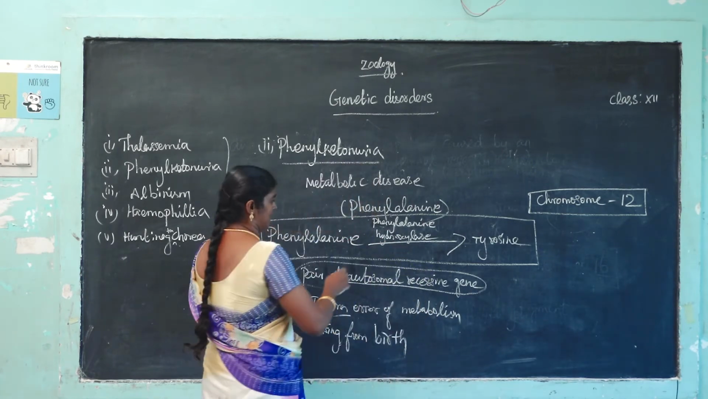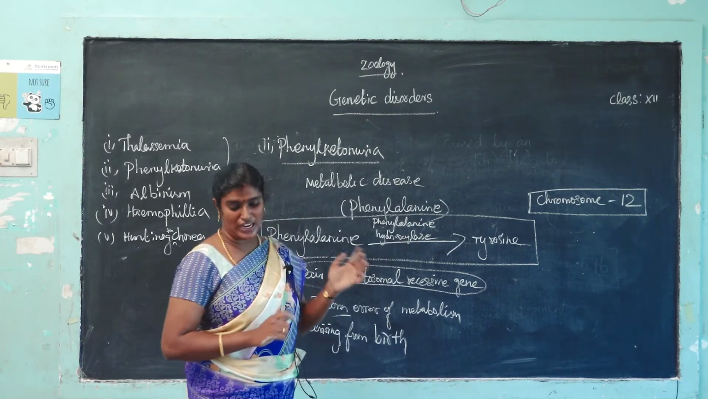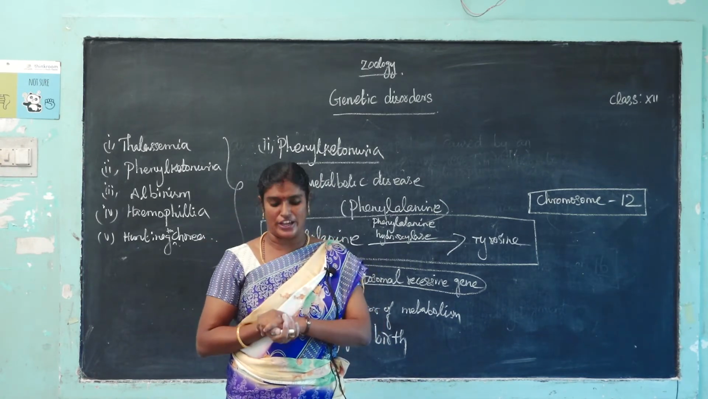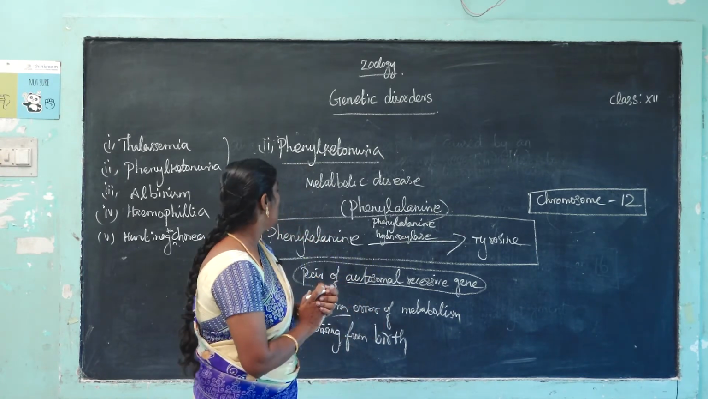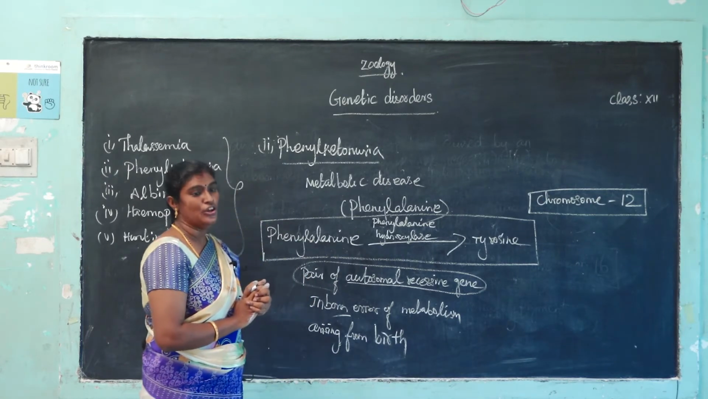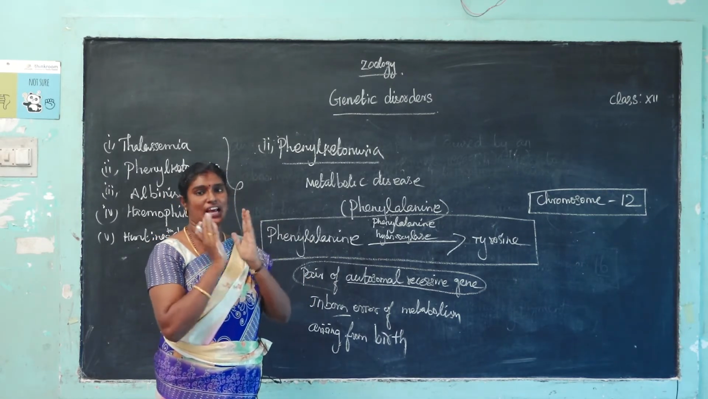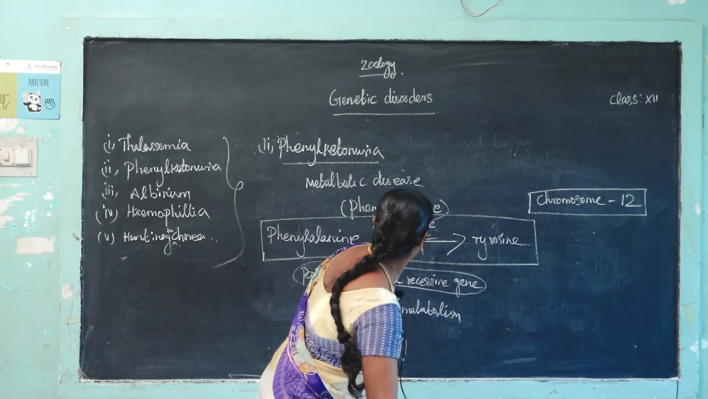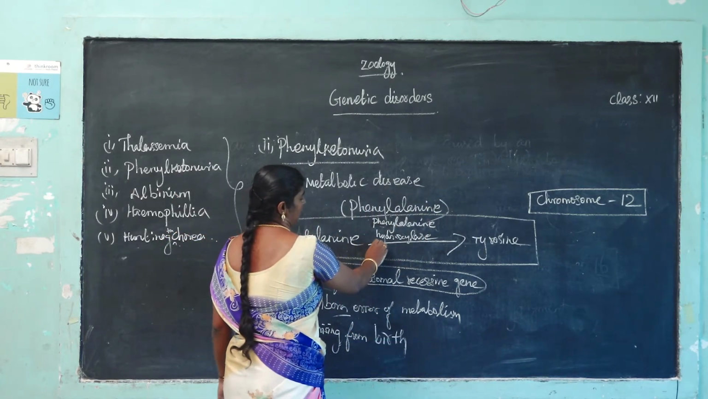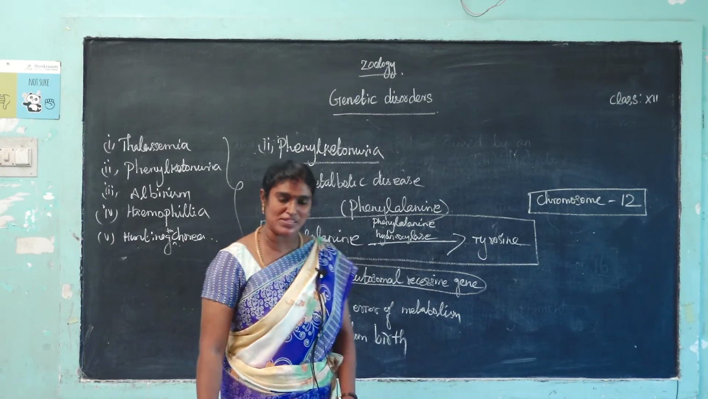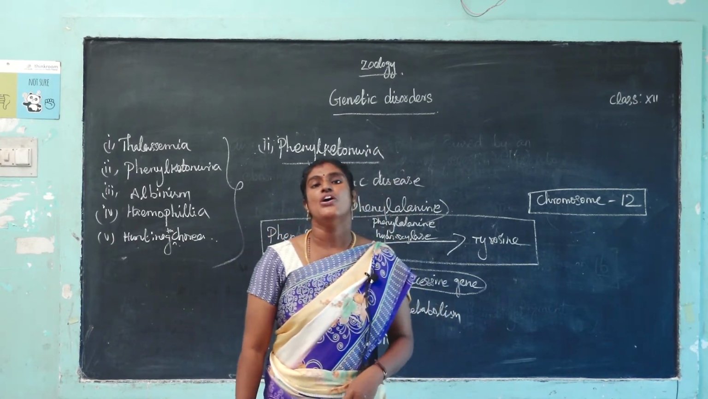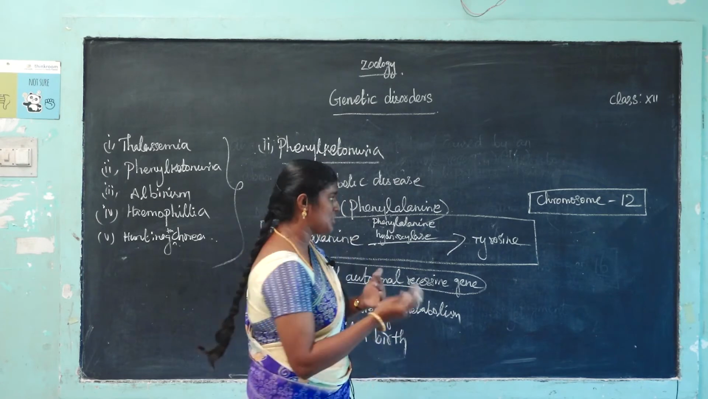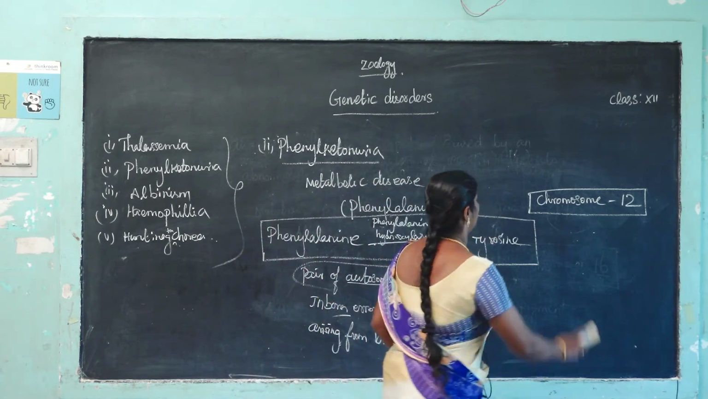The phenylalanine cannot be converted to tyrosine, so phenylalanine accumulates in the blood. So it is converted to phenylalanine pyruvic acid and phenylalanine lactic acid. For example, if phenylalanine hydroxylase is absent in some persons, they are affected by phenylketonuria disease. So there is an excess of phenylalanine pyruvic acid,